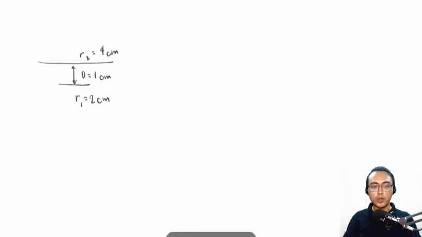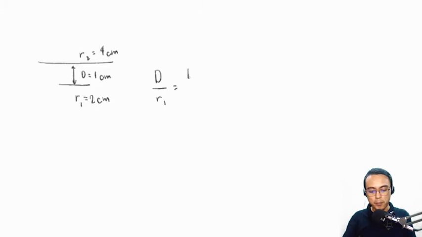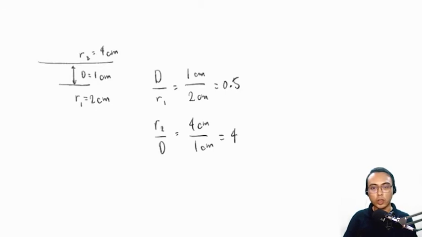Now, before we can use the graph, we first have to determine the ratios d over r1 and r2 over d. d over r1 is simply 1 cm over 2 cm, that is 0.5. And then r2 over d, that is 4 cm over 1 cm, that is 4. Let's go to the graph.